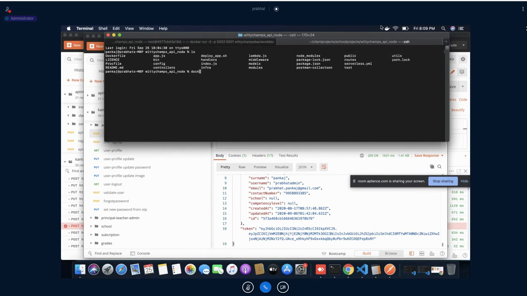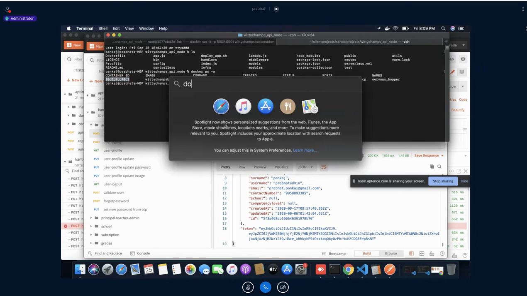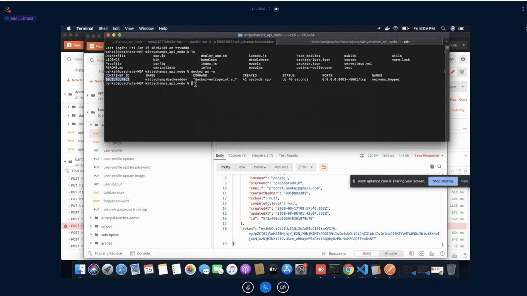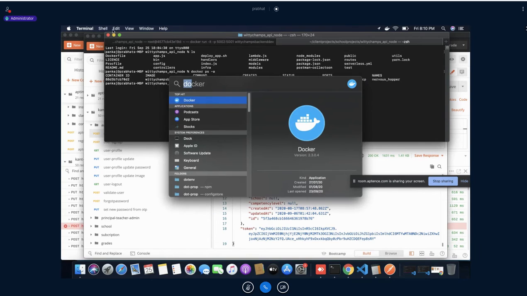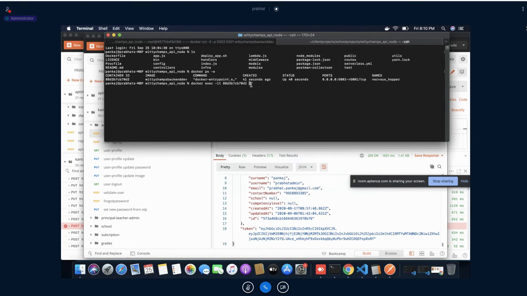Docker ps -a. So this is the container ID I have. I need to go inside this Docker container. The command would be docker exec -it, the container ID, slash bin